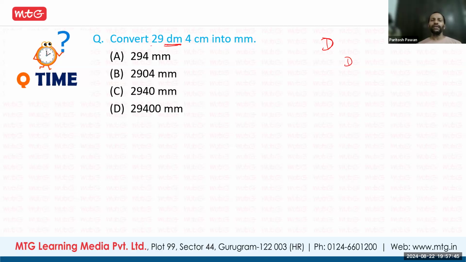Because 29 decimeter: milli, centi, deci, three positions means 100. Deci to millimeter is bigger to smaller, so it will be multiplied. So 29 becomes 2900. And 4 centimeter: milli, centi, two positions, so 4 will be multiplied with 10 only, that is 40.